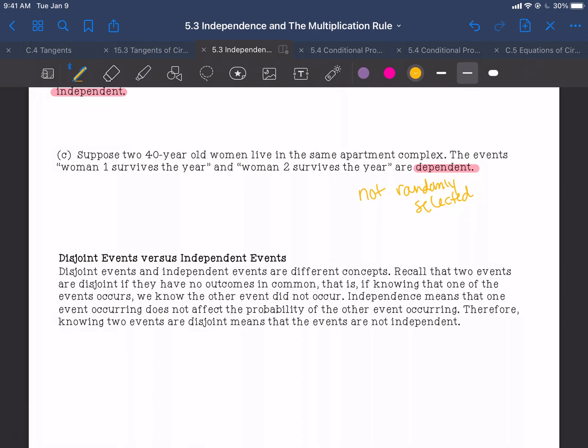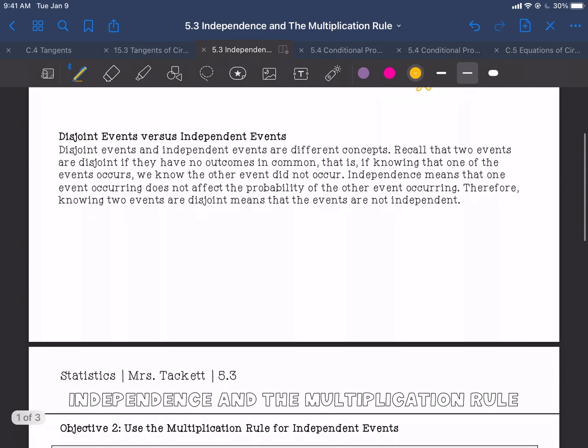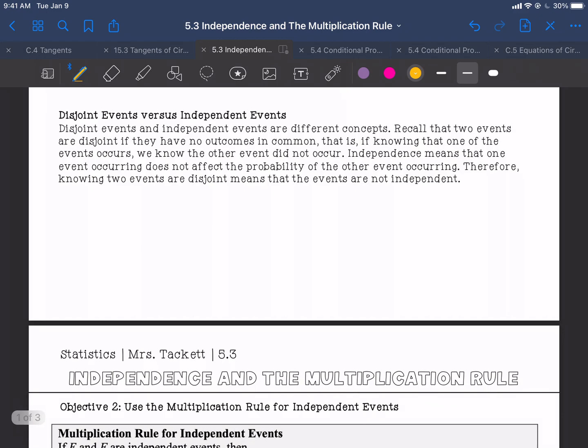So previously we talked about disjoint or mutually exclusive events. That is not the same thing as independent events. So recall that two events are disjoint if they have no outcomes in common. That is, if knowing that one of the events occurs, we know the other event did not. So independence means that one event occurring does not affect the probability of the other. Therefore, knowing two events are disjoint means that the events are actually not independent. Okay, so really that's to say that two disjoint events are dependent.